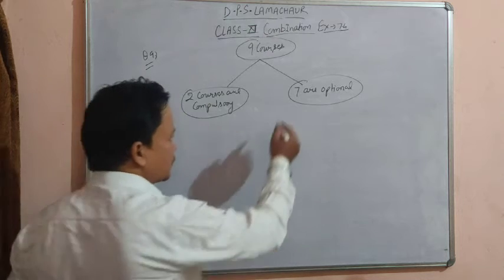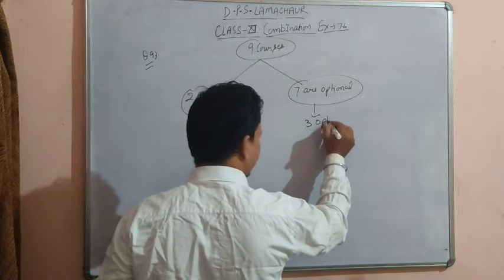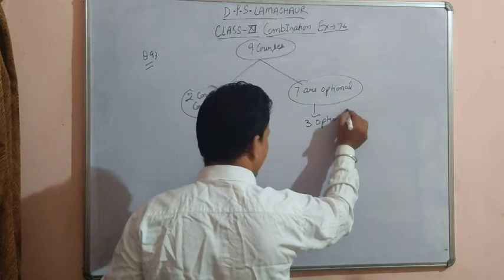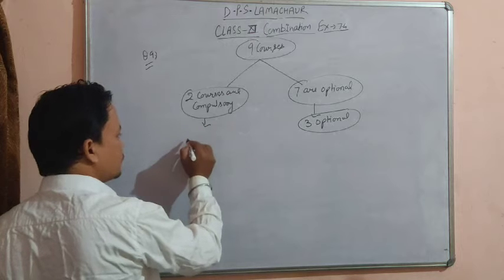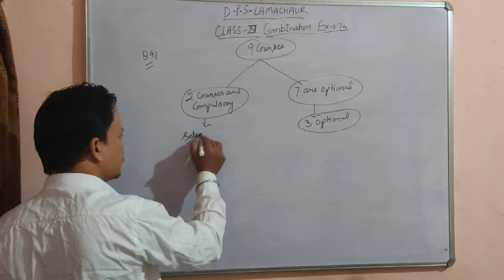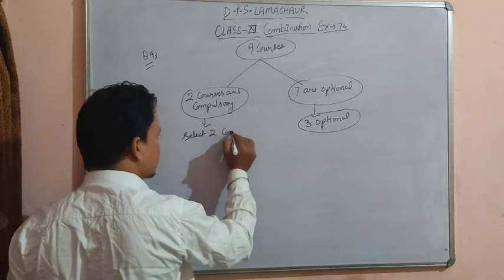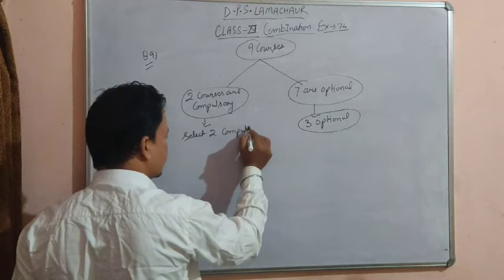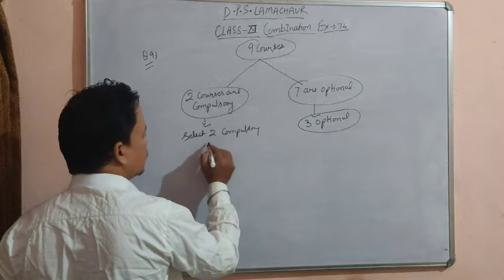So from 7 we have to choose 3 optional, and from these 2 we have to select the 2 compulsory courses.